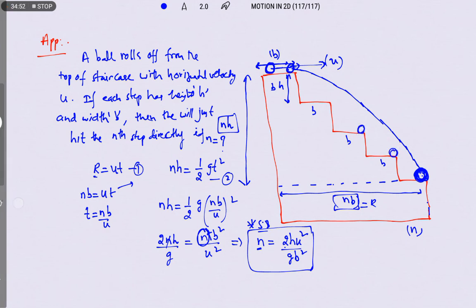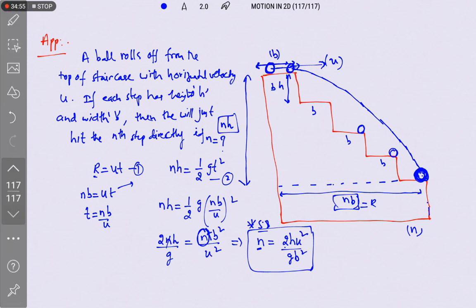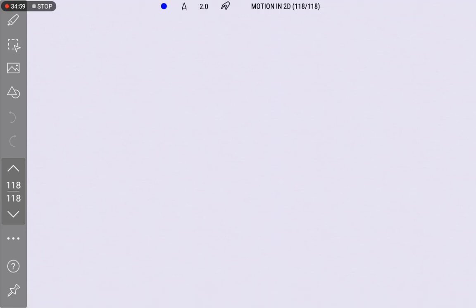Right, let us discuss. Till now we studied the case where the object is projected horizontally from the height.